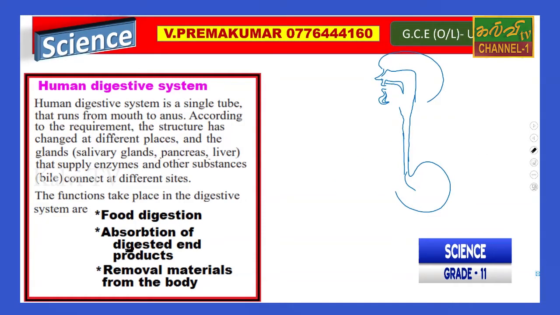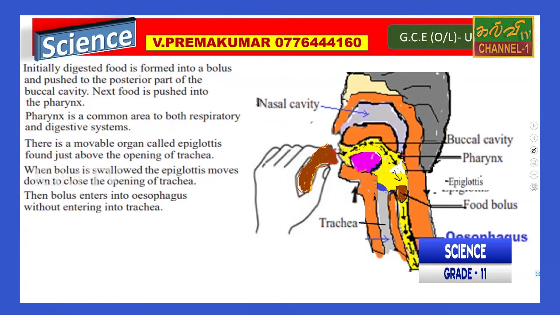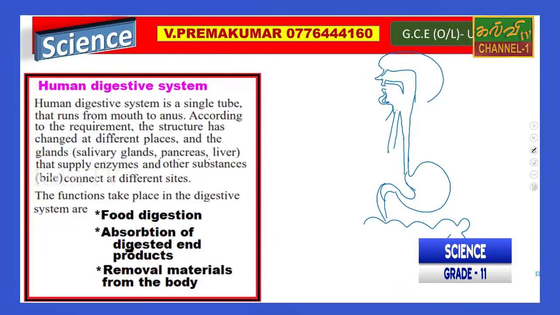We don't need to indicate the respiratory system, we just introduce it here. Okay, after this the duodenum, then the large intestine and small intestine.